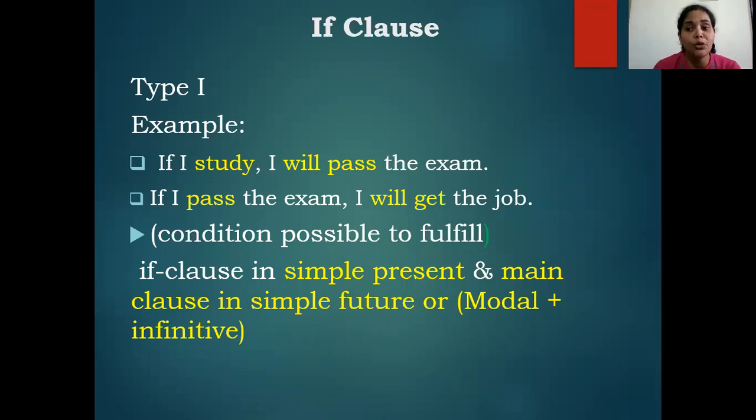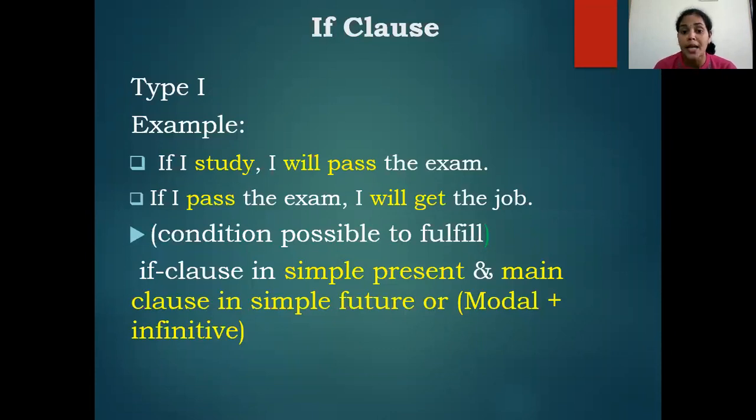So quickly we'll move to the first type, type 1. Now we'll go ahead with the examples. It will be easy for you all to remember. If I study, I will pass the exam. So this is the condition. This is the clause. If I study, I will pass the exam. If I pass the exam, I will get the job.